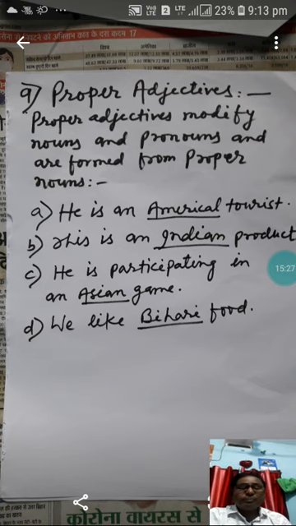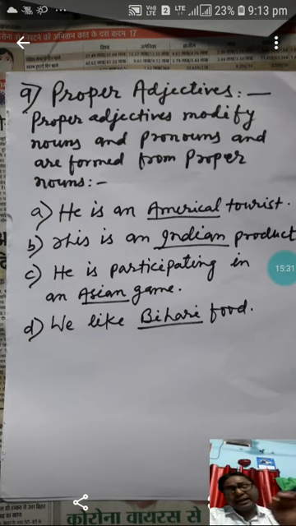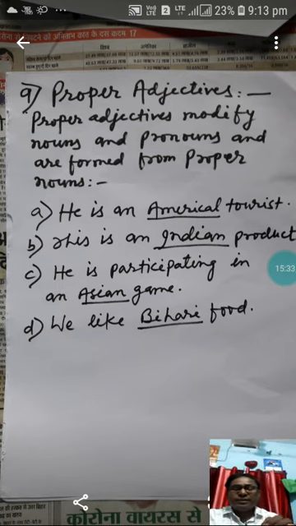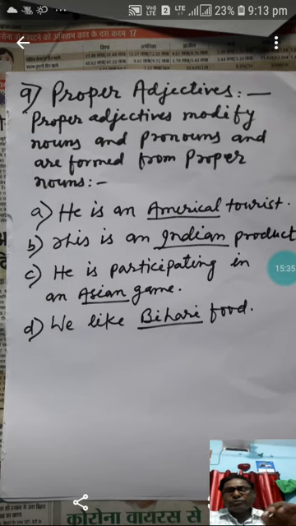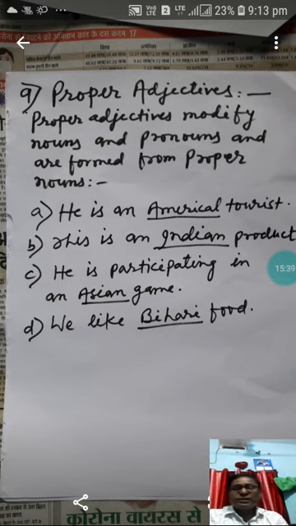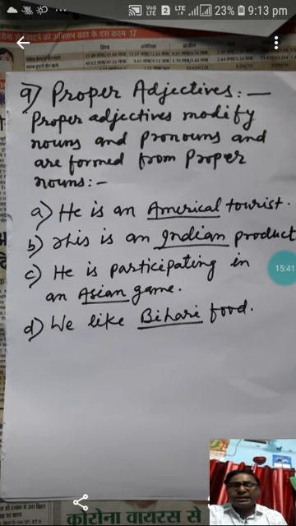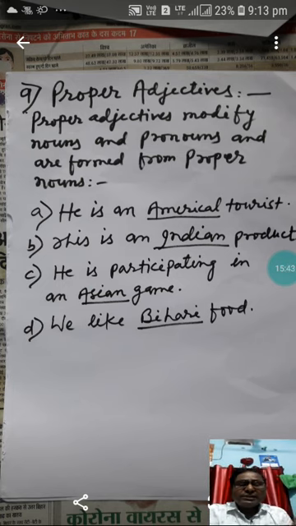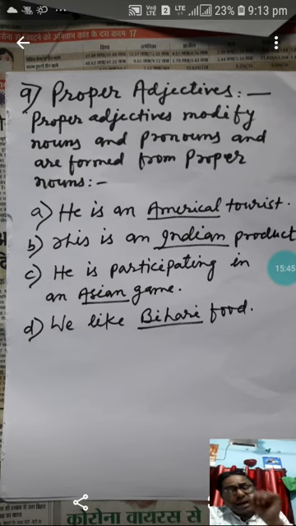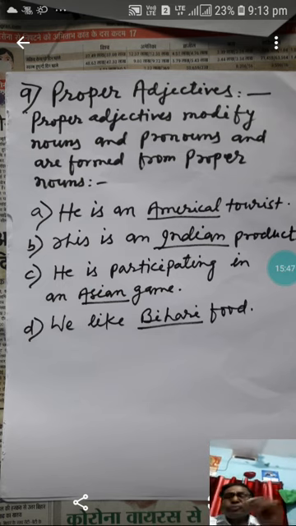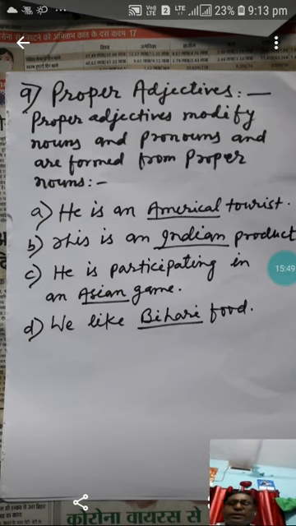And one thing is there, that proper adjectives are always capitalized. They are written in capital letters. Proper adjectives, wherever they are in the sentence, in the middle, in the last, in the beginning, are capitalized and they are used in capital letters. Like you can see some examples here.